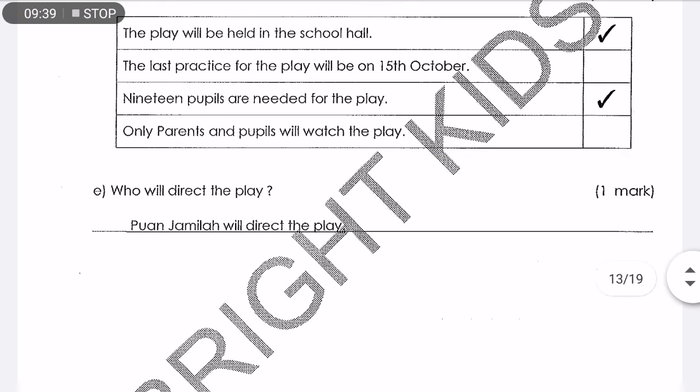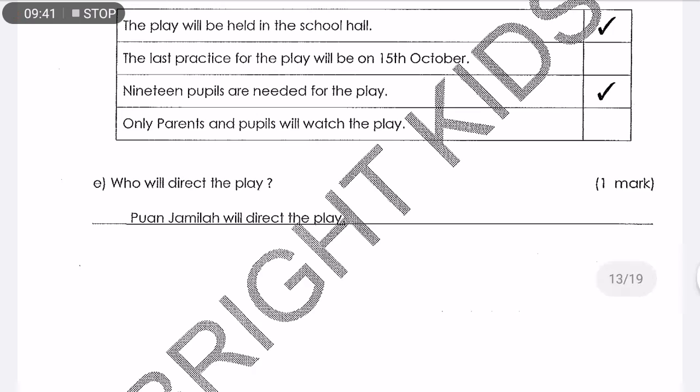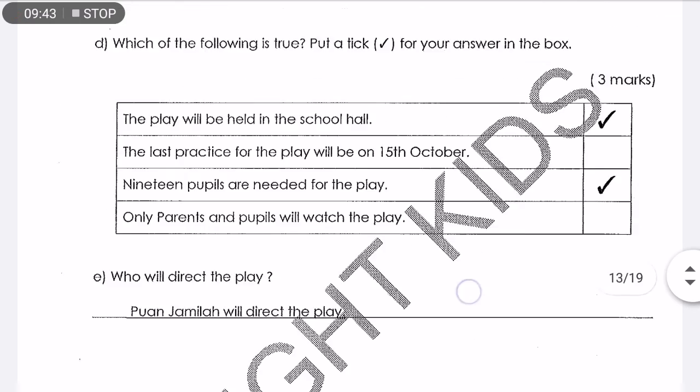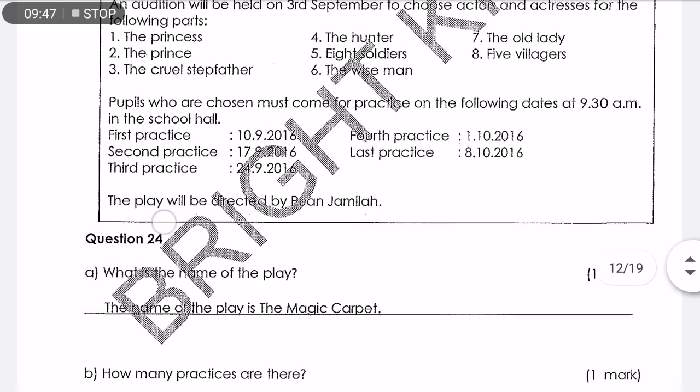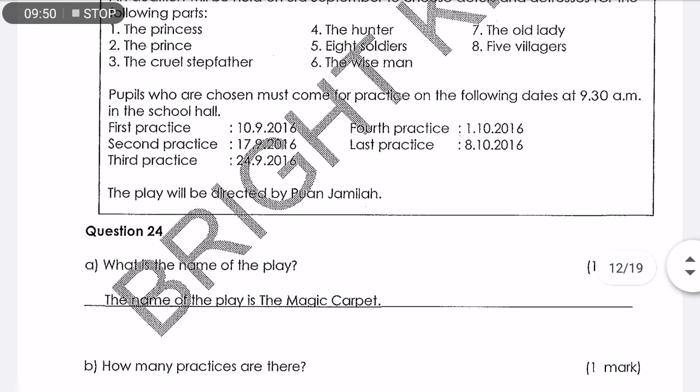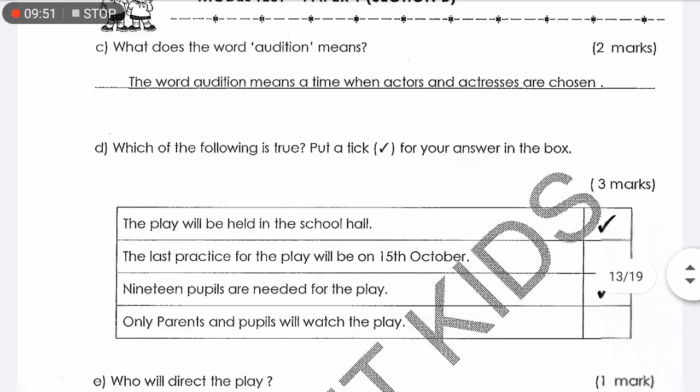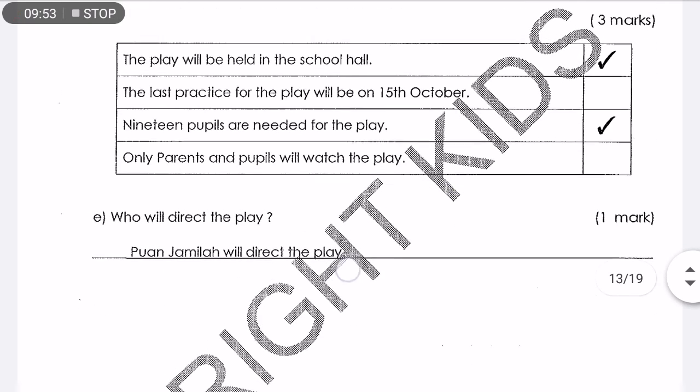The last question. Who will direct the play? Again, it's a very straightforward question. So the answer is located here. The last one. The play will be directed by Puan Jamila. So the answer is Puan Jamila will direct the play.